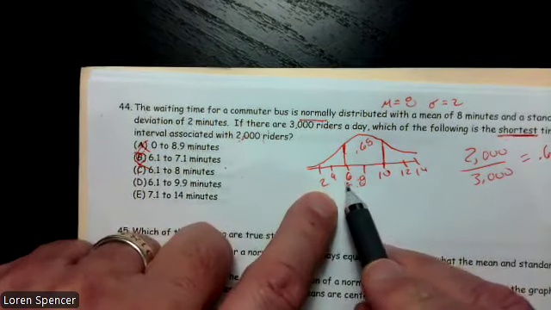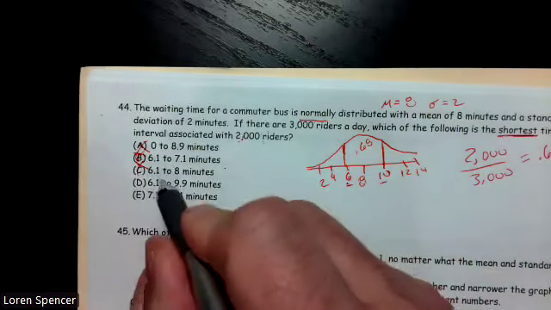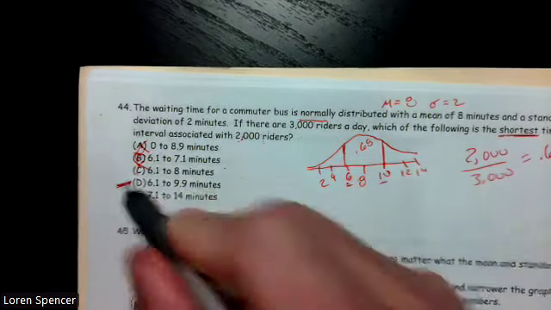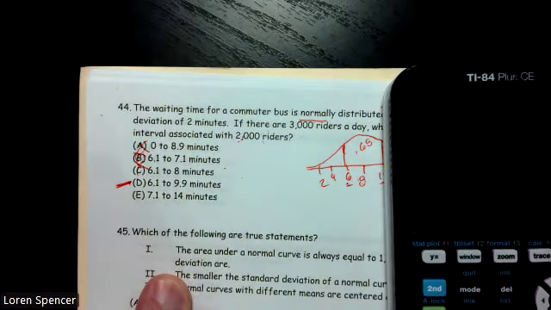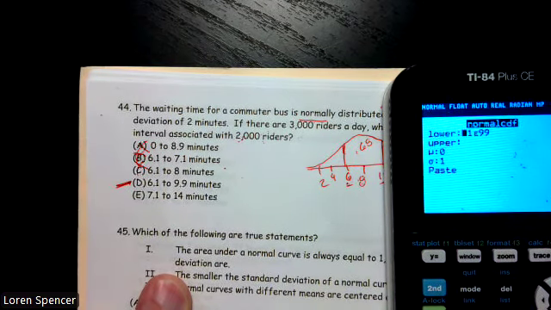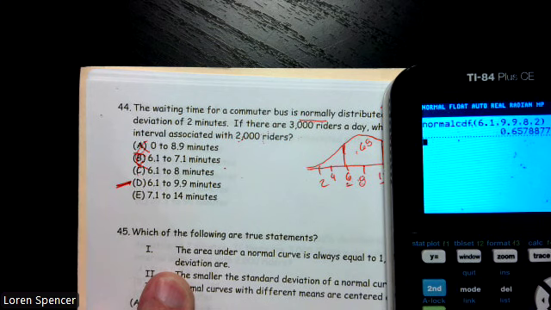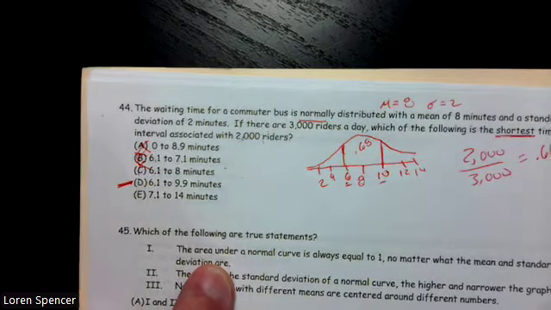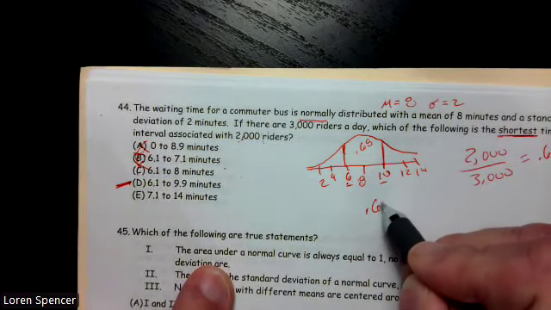Oh, this one's pretty close, 6 to 10. So I'm thinking this is probably my best answer. Let's check it out. Let's go use a normal CDF. Second vars, normal CDF, my lower 6.1, my upper 9.9, my mean 8, my standard deviation is 2, and I get 0.65788. That's the probability.